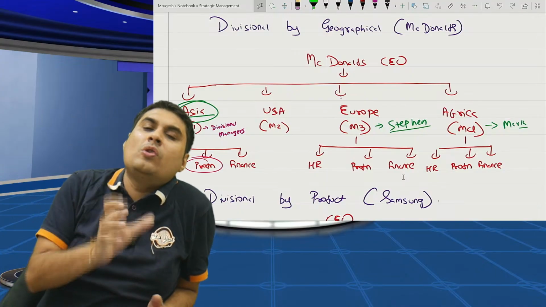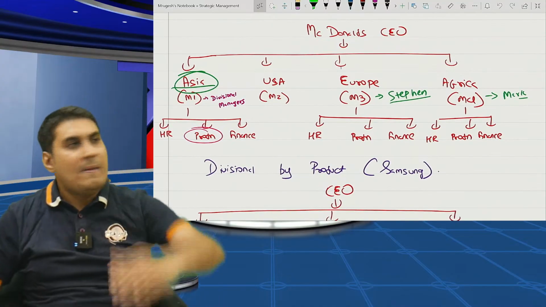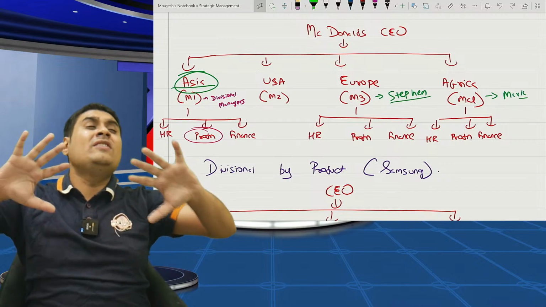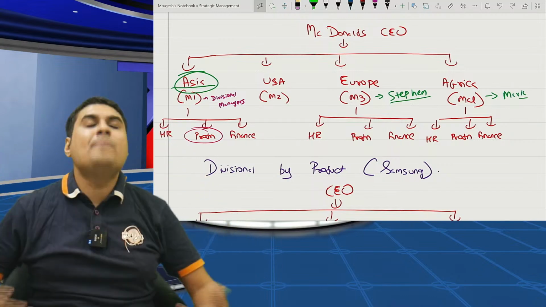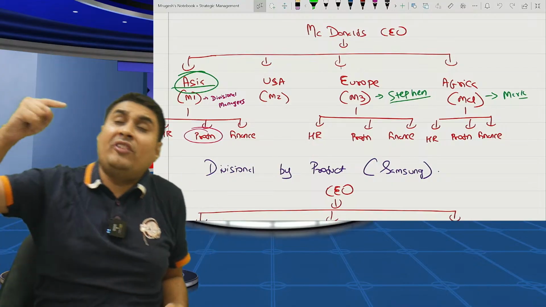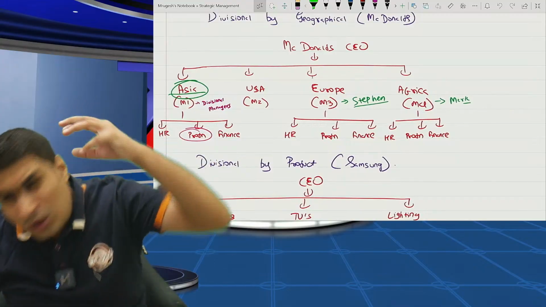Did you understand the difference? Supremely understood, sir. One more time. Here there is divisional head. Inside divisional there are functional heads. Inside functional, employees will report to the functional head. In the functional structure, the functional head directly reported to CEO. Here the functional head will report to the divisional head.